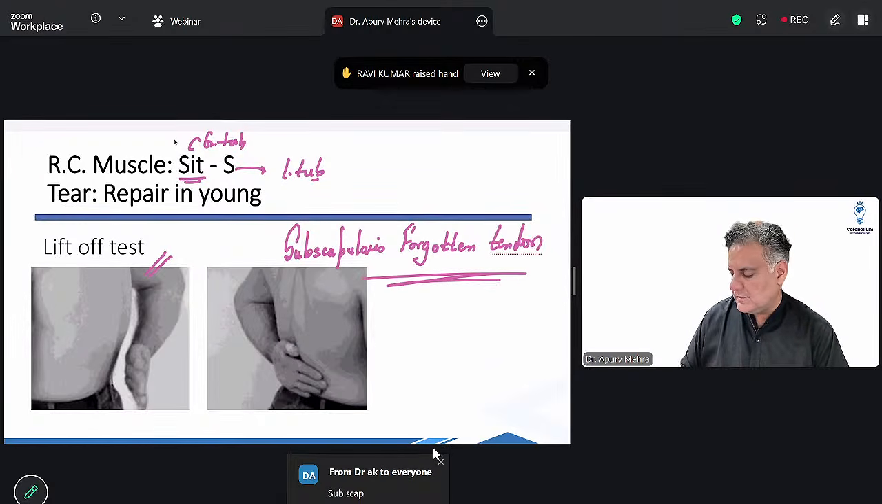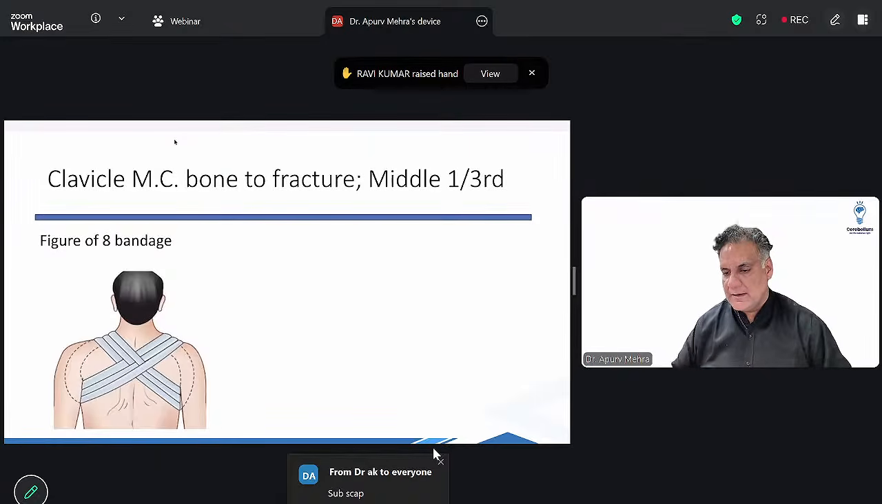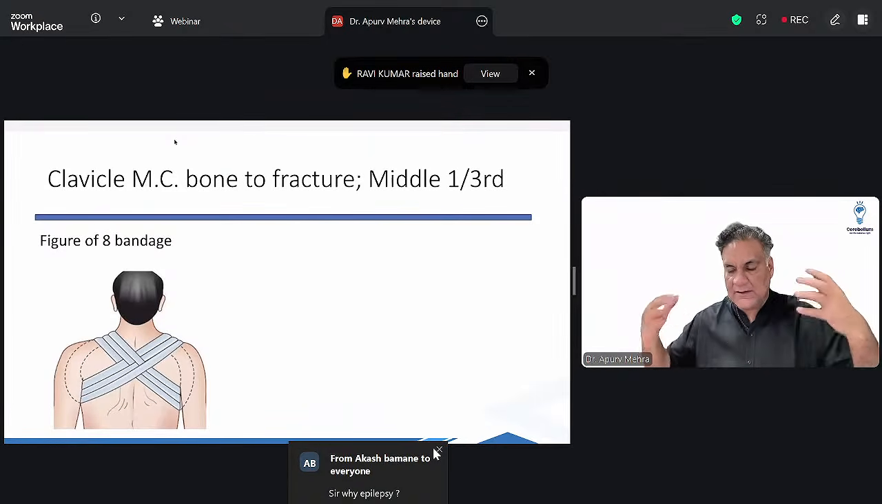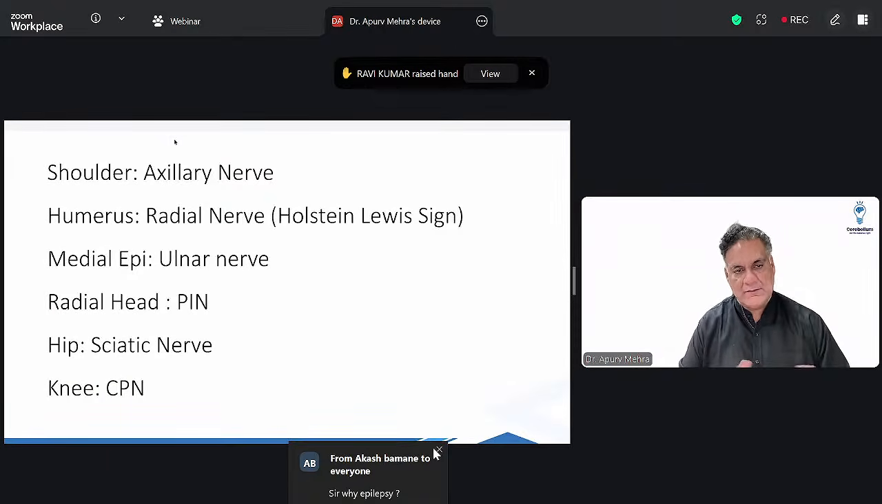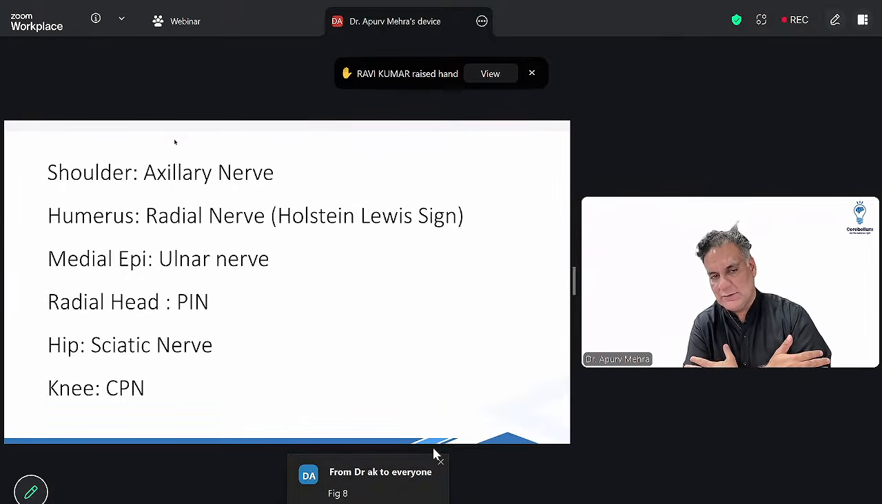The rotator cuff tendons are repaired in young individuals. Clavicle is the most common bone to fracture. It fractures at the middle one third, and a figure of eight bandage is used for it. Nerve injuries: around the shoulder, the axillary nerve; in the humerus, the radial nerve, at the junction of the middle one third and lower one third, called Holstein-Lewis sign.